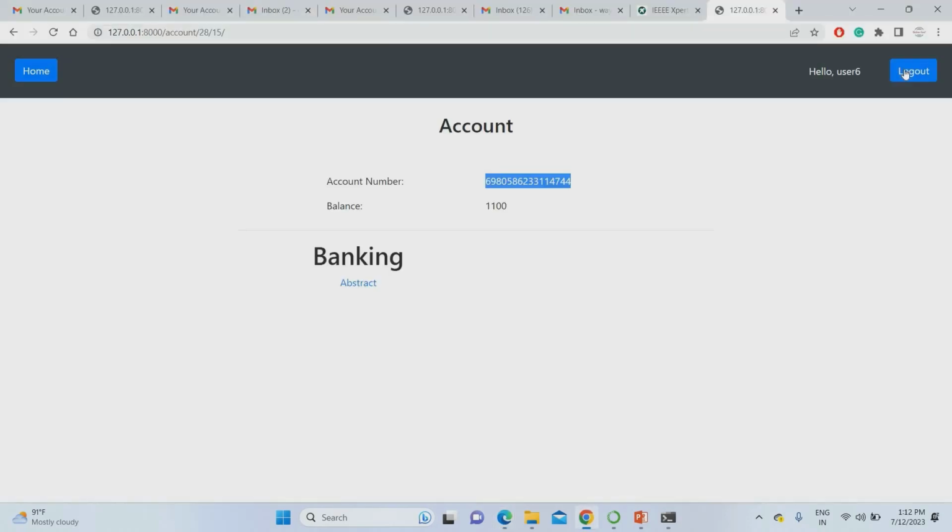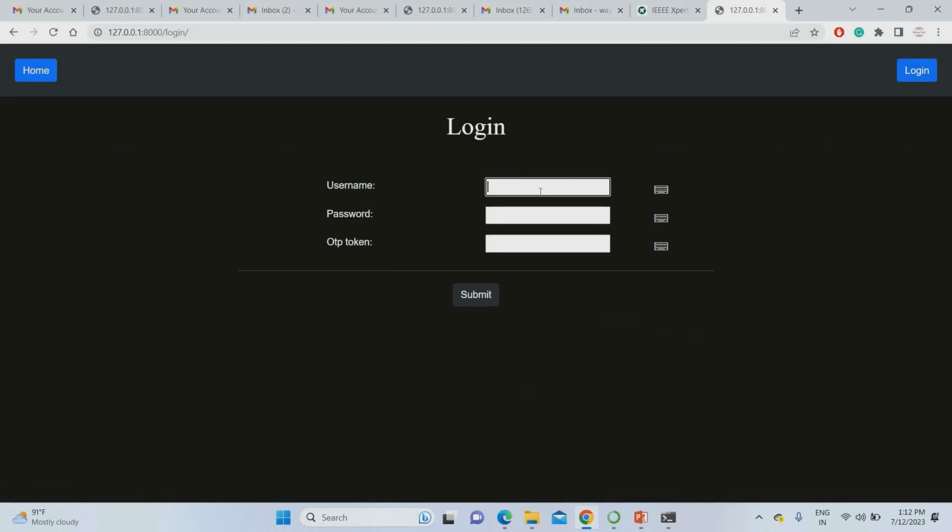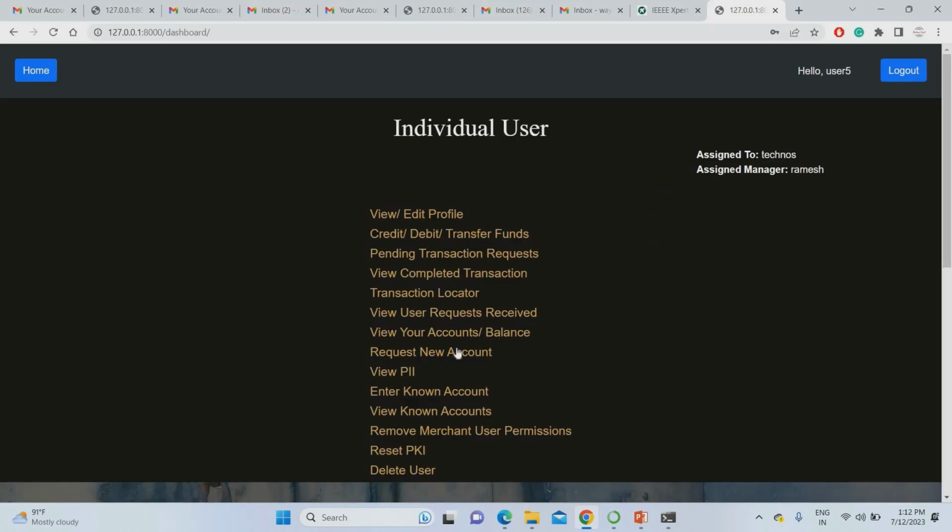So what I'm going to do is log in with user 5. For user 5, I'm going to use the username user 5. The password was Madan $123. You can set any password. The OTP token for user 5 was 760936. So I just submitted. Now I'm going to view the account balance.